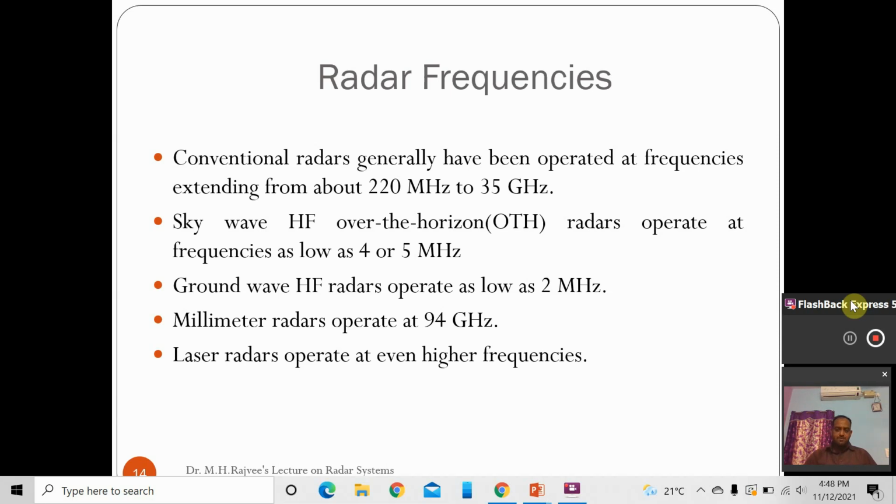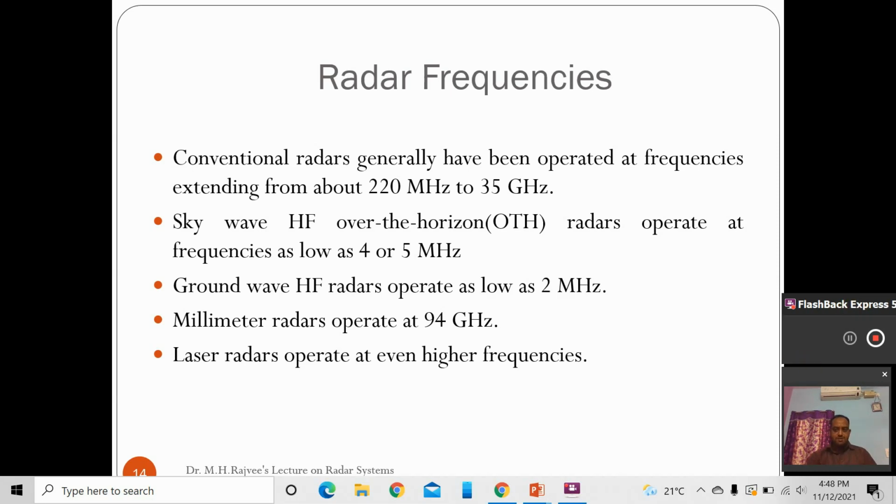The other two types of radars, which are using extremely high frequencies, are called millimeter radars and laser radars. These radars use frequencies from above 94 gigahertz. Millimeter radar uses 94 gigahertz, and above this frequency is used by the laser radar. These millimeter wave radars and the laser radars are used for satellite communication in space.